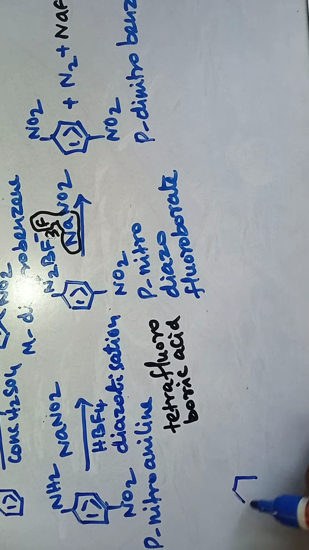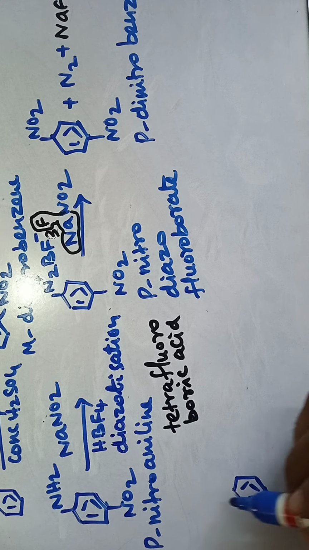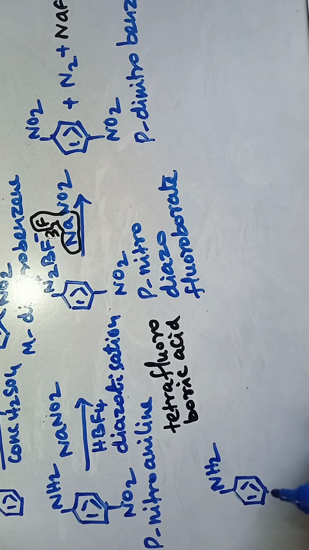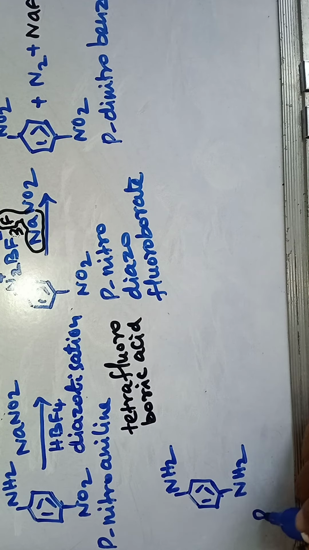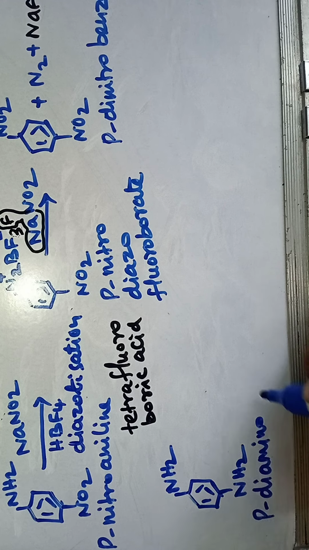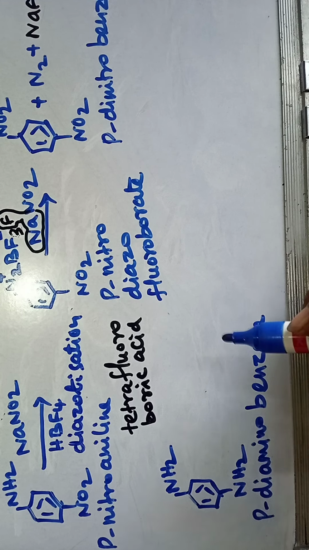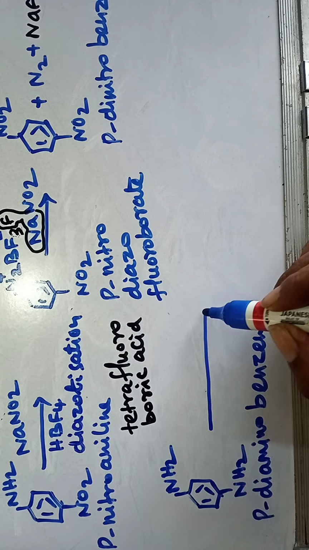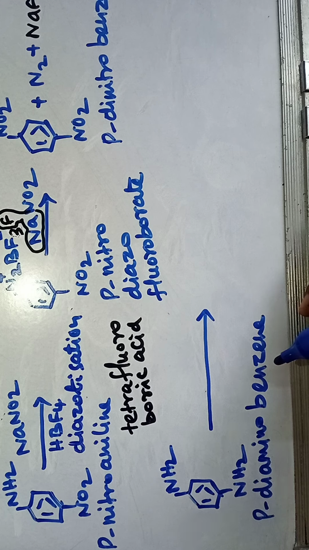We are taking para-diaminobenzene, with NH2 groups, and using an oxidizing agent like Caro's acid, persulfuric acid and trifluoroperoxyacetic acid.